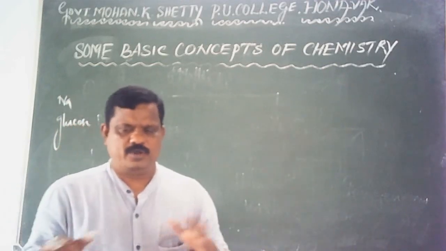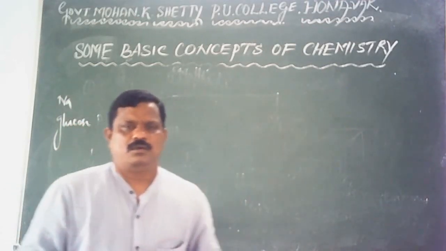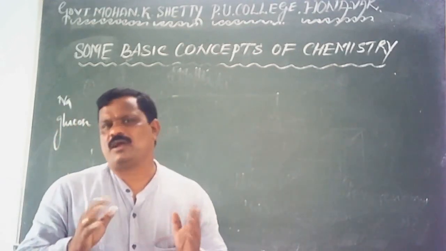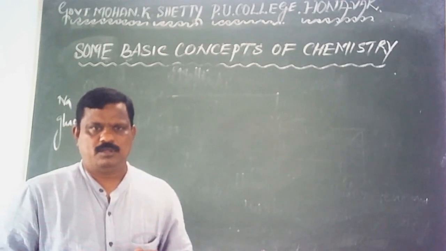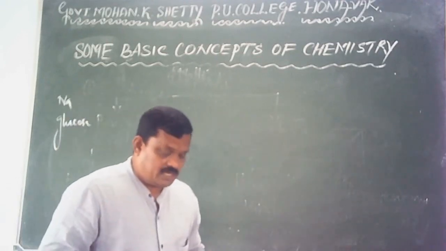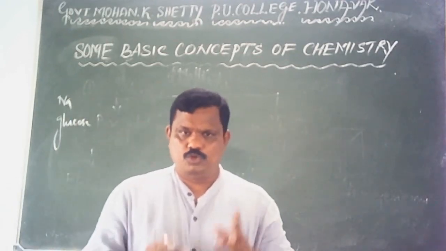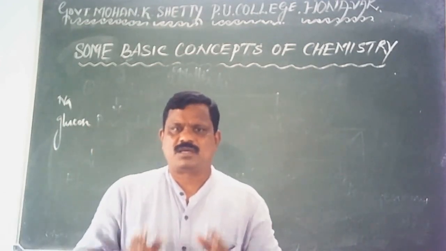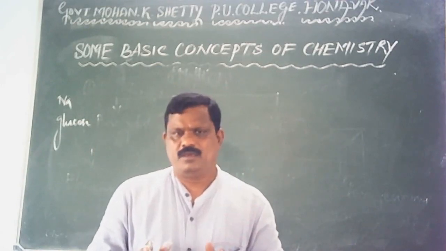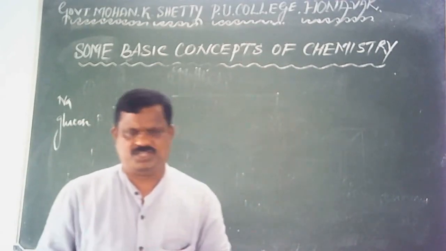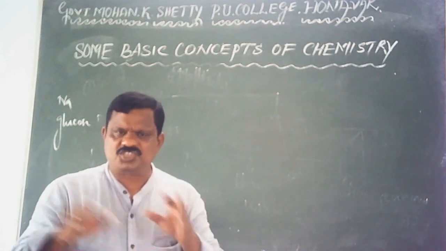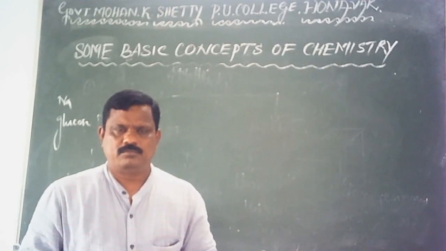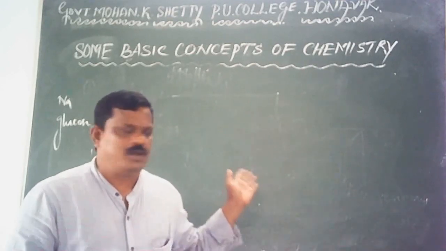Okay, it's very clear. Pure substances are those substances which contain only one kind of particle. And one more thing should be known to you. A pure substance always contains constant particles in a fixed proportion. Composition of the components will be constant in pure substances.